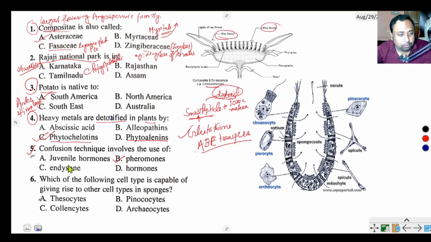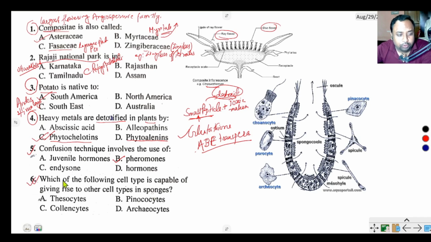So what is juvenile hormone? Juvenile hormone is an acyclic sesquiterpenoid produced by insects that helps in development and reproduction, especially in metamorphosis. What is ecdysone? Ecdysone is a major steroid hormone in insects that helps in larval molting or metamorphosis.